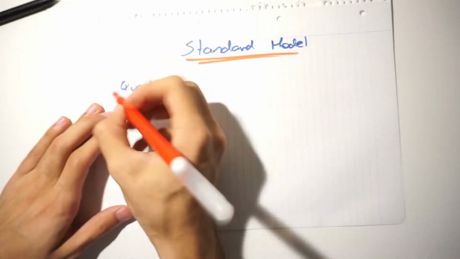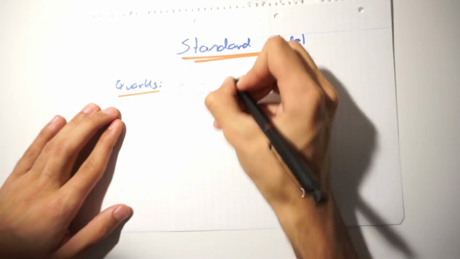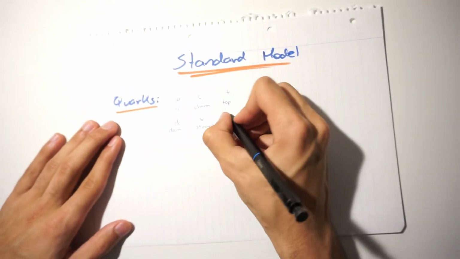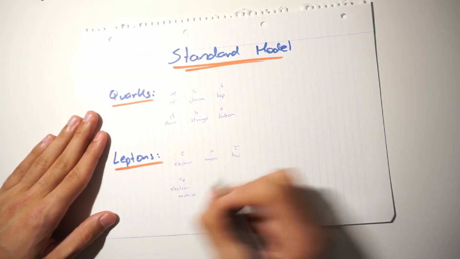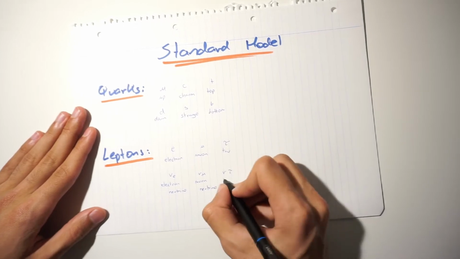The standard model of physics displays the 12 building blocks which make up everything in the universe. 6 quarks, which are the smallest particles that we know of as of today, and that make up things such as neutrons and protons, and 6 leptons, the most famous of the 6 being the electron.